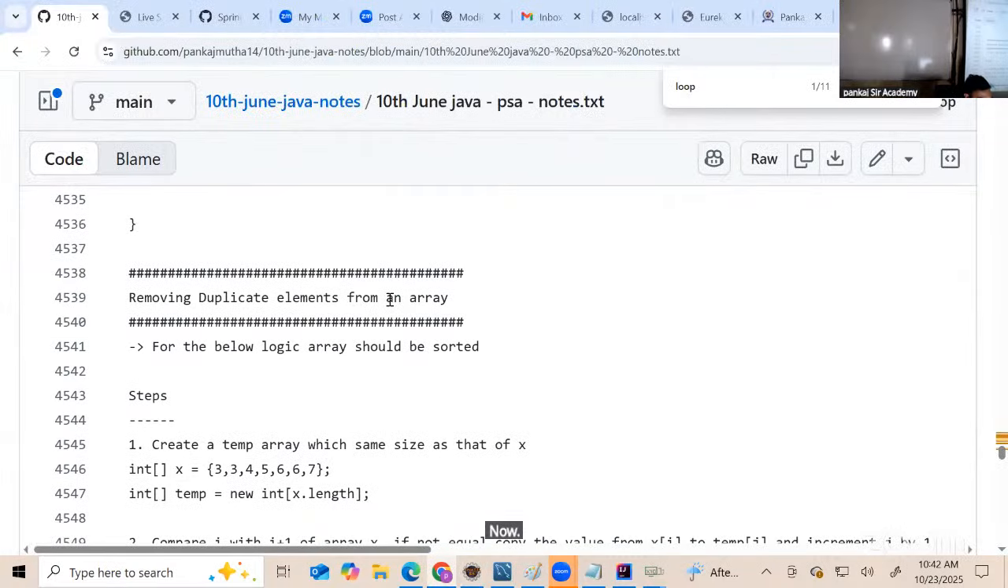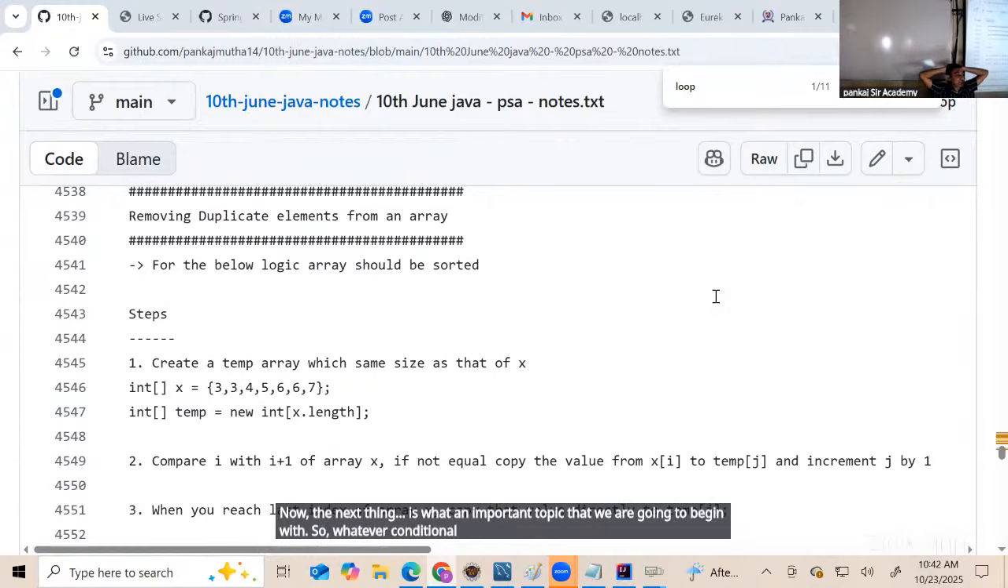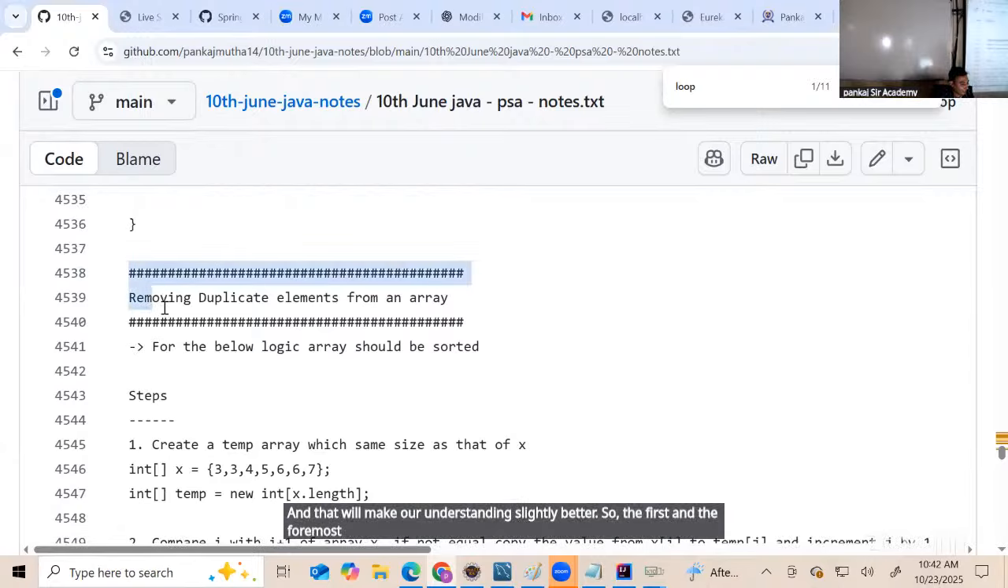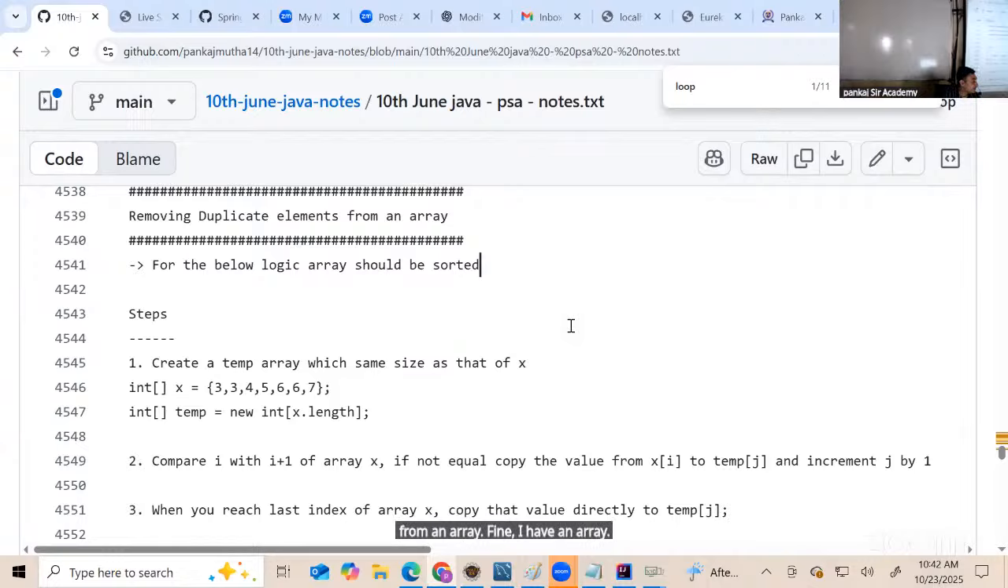Now the next thing is what? An important topic that we are going to begin with. So whatever conditional statements we studied, loops that we studied, we are going to now apply on the logical part basically. And that will make our understanding slightly better. So the first and foremost example that I'm going to take is removing duplicate elements from an array. Fine, I have an array and I wish to remove the duplicate elements from this particular array. This is what I'm interested in.